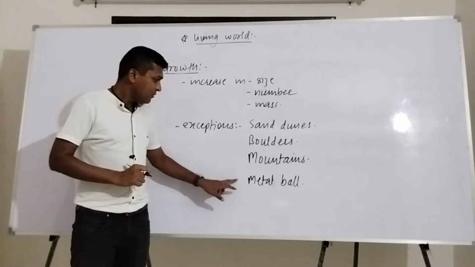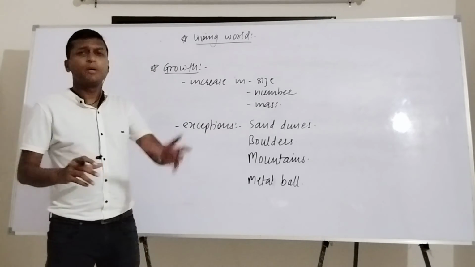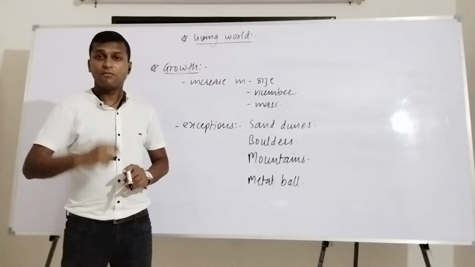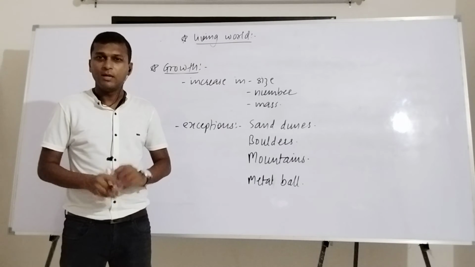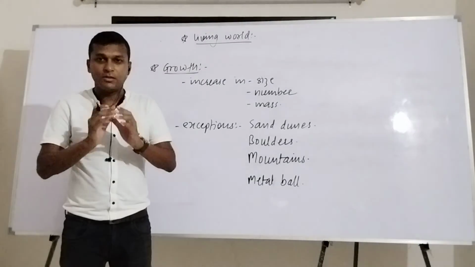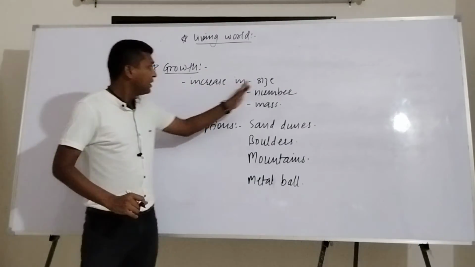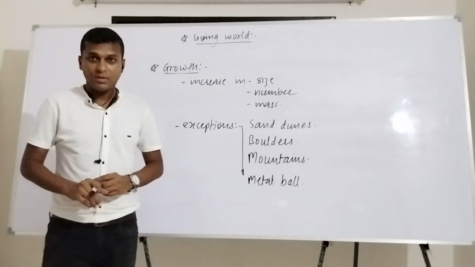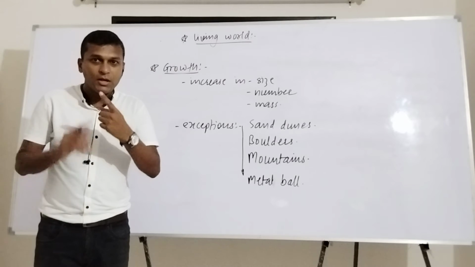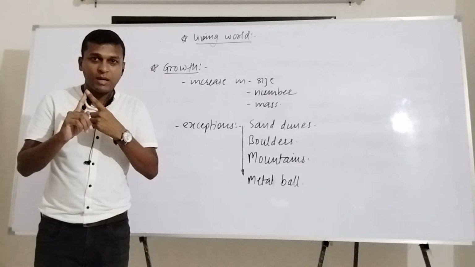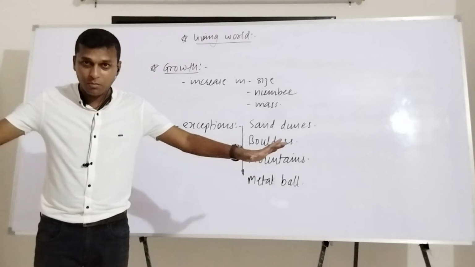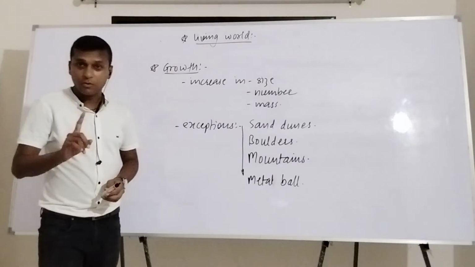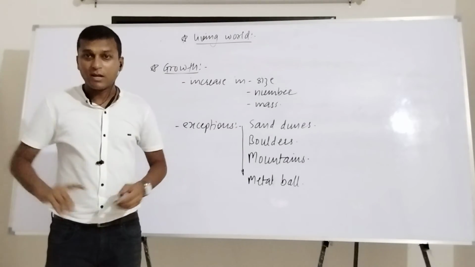It's called growth. If you take the example of a metal ball, keep it in any desert, or maybe you can put this metal ball inside a furnace. What will happen to this? Do you know? This metal ball will increase its size, it expands. That means these are some of the things which also show growth. What is called a defining feature? A defining feature should always remain present in that organism throughout the lifespan, and the second property is that it should not be shown by any non-living thing. These are non-living things which are showing growth. That's why growth can be a characteristic, but it is not the defining feature of life.